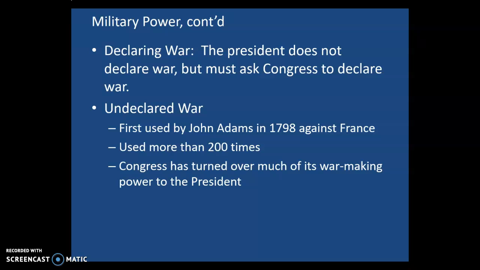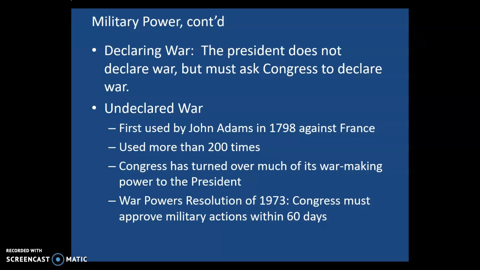Congress has turned over much of its war-making power to the president. Congress doesn't want to take the stand by formally declaring war. We'll just let the president do it. The War Powers Resolution of 1973 actually was passed. This was at the end of the Vietnam War. Basically, the president has the leeway to send troops into harm's way but he must get approval from Congress within 60 days.